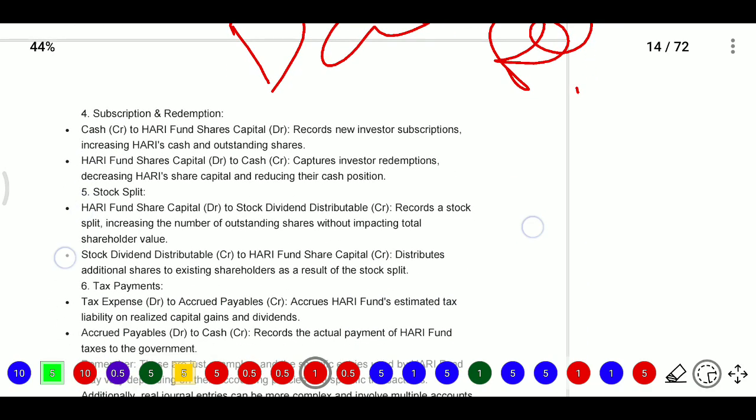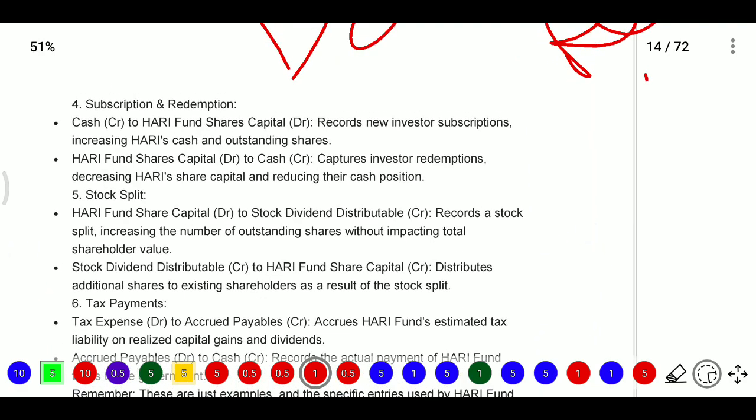Next, subscription and redemption. In subscription, the cash account will be credited and Hari fund share capital will be debited. So we record new investor subscriptions, increasing Hari's cash and outstanding shares. Whereas for redemption, Hari fund share capital is debited to cash when investor redemptions are captured, decreasing Hari's share capital and reducing the cash position.